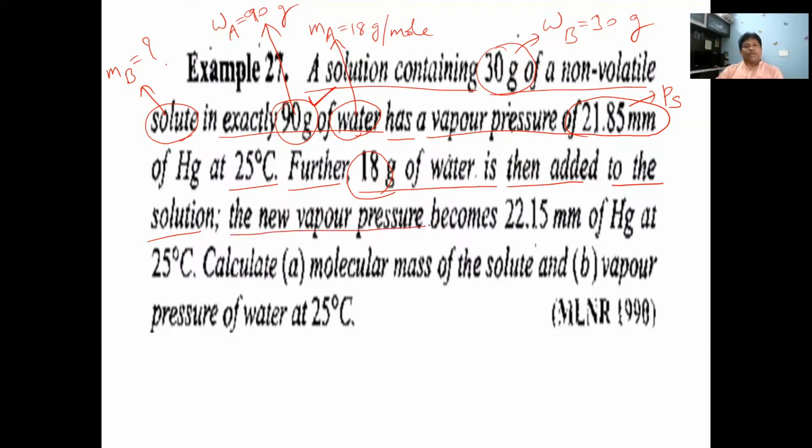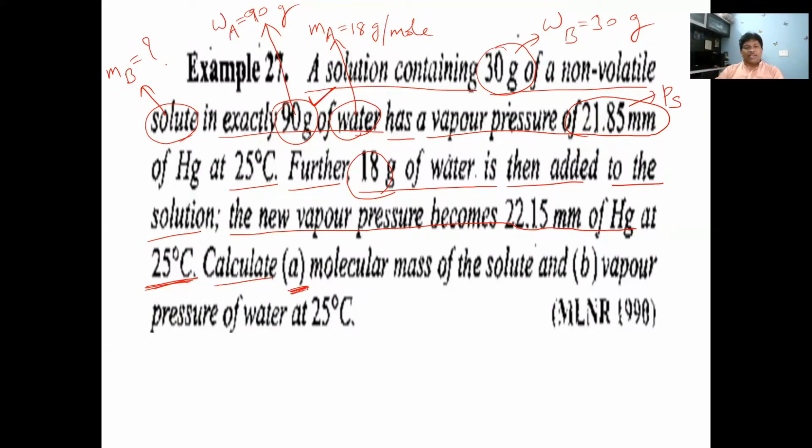The new vapor pressure becomes 22.15 mm of mercury. Initially the vapor pressure of solution was 21.85, now it is 22.15. The vapor pressure has increased because we added solvent, water. Volatile solvent is added, so at the same temperature the vapor pressure of the solution has increased from 21.85 to 22.15.